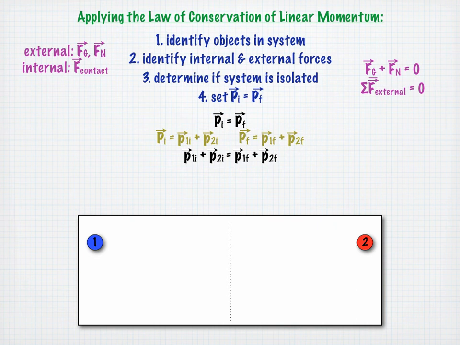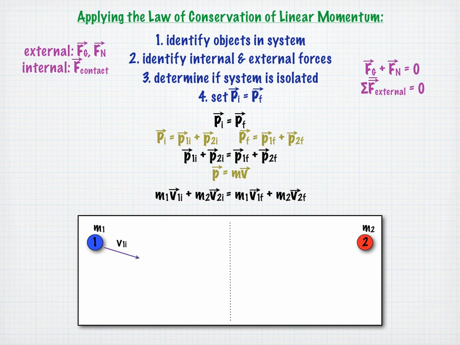Remember that the linear momentum of an object is its mass times its velocity. Substituting that in, we get this expanded expression for the conservation of linear momentum of a two-body system. In this expression, m1 is the mass of puck 1, and m2 is the mass of puck 2. v1 initial is the velocity of puck 1 before the collision, and v2 initial is the velocity of puck 2 before the collision. v1 final is the velocity of puck 1 after the collision, and v2 final is the velocity of puck 2 after the collision.